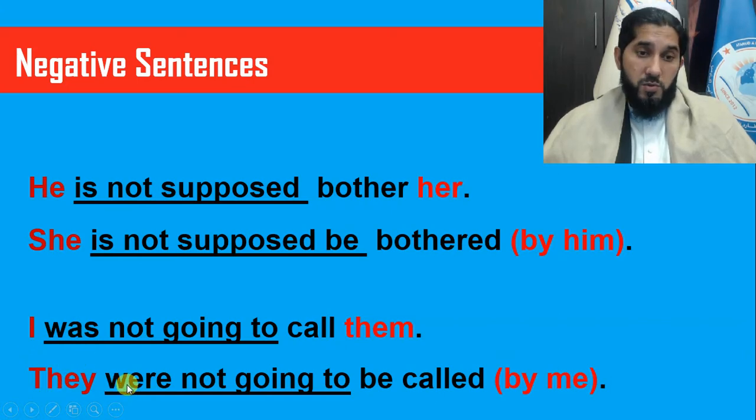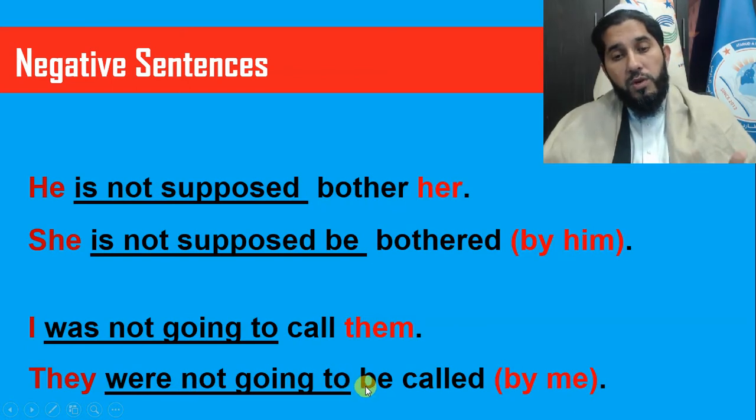Obviously here it was I was, but now they were. The to be verb should be were. They were not going to, and after going to, the word be itself, and then the main verb call is changed to past participle form. They were not going to be called by me.